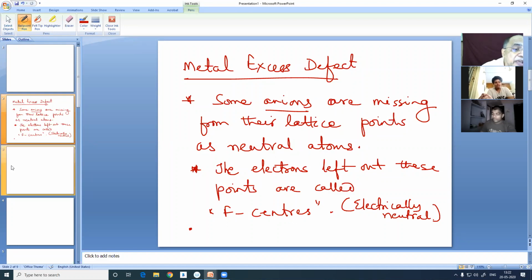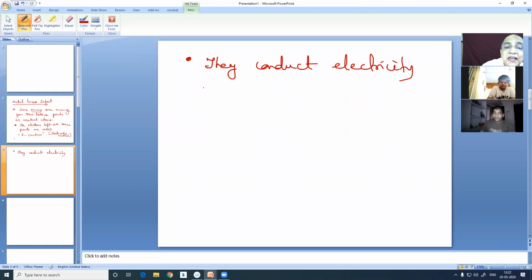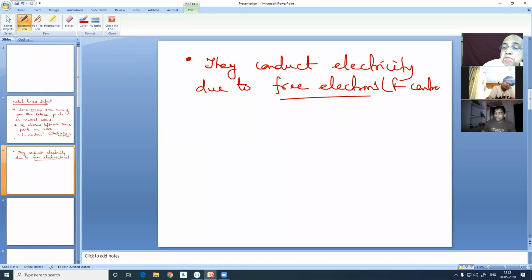And because of the F centers, they conduct electricity due to free electrons. This is F centers, present in the F centers, and form N type of semiconductors.